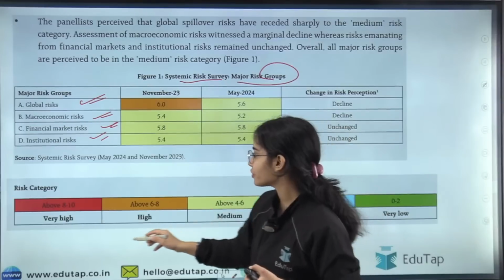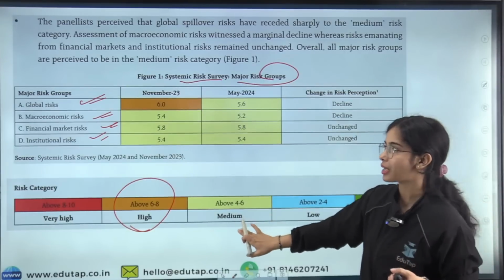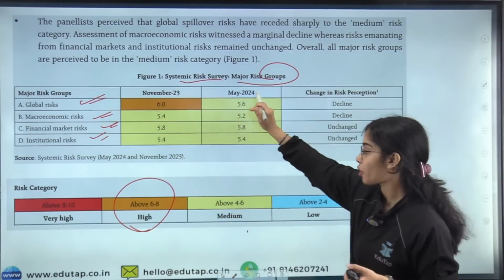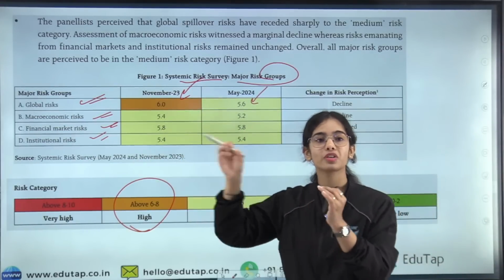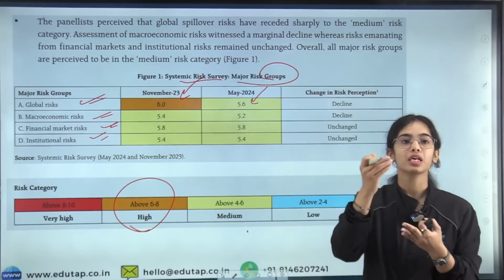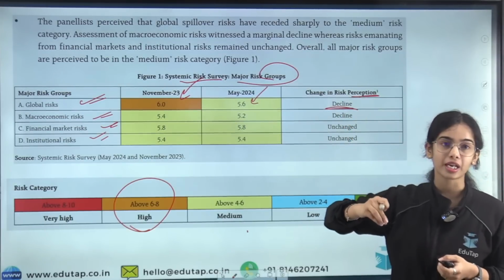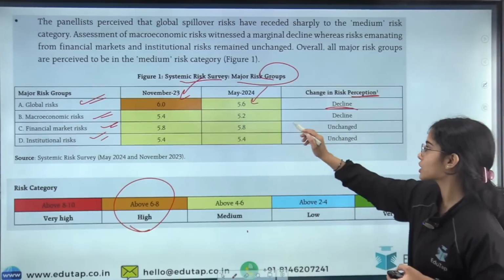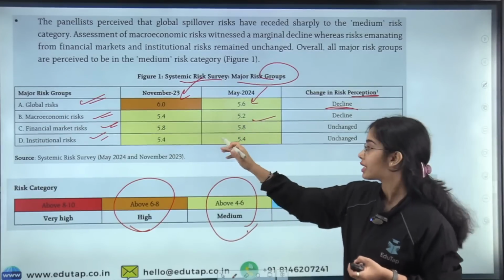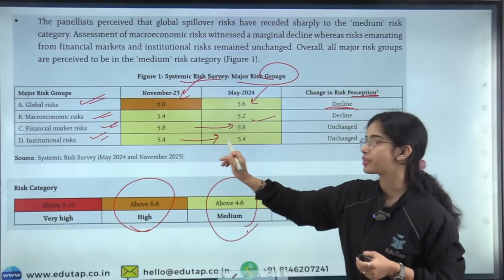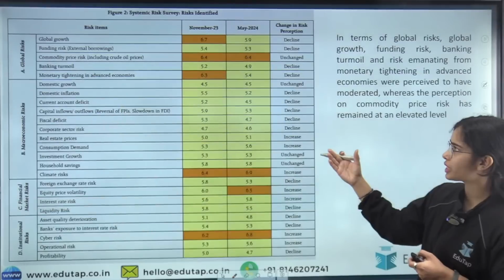Okay. So here, if they are in the 6 to 8 category, they are high, 4 to 6 category medium. That means global risk, global spillover risk, or global risk affecting our economy has come down from the high risk to the medium risk category. The risk perception that global risk will affect our country has declined. Macroeconomic risk has also declined, but it is still in the medium category. The financial market risk has remained constant, and the institutional risk has also remained constant. So they are in the medium risk situation. These are some of the data that you can see.